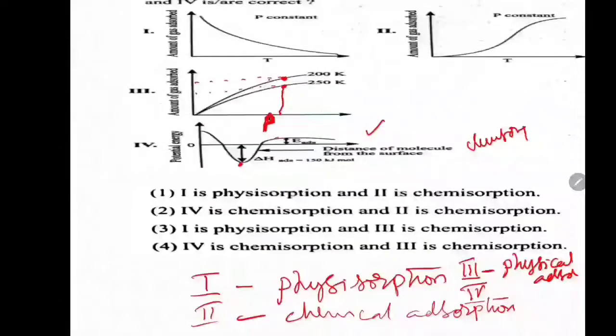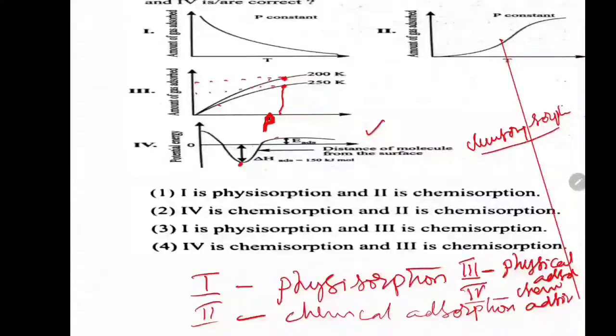See, without reading the problem, we have seen the graphs. 1 is the physical adsorption, 2 is the chemical adsorption, 3 is physical adsorption again, and 4 is the chemical adsorption. 1 and 3 are physisorption, physical adsorption, and 2 and 4 are chemisorption. Is it clear? Now read the statements and pick the correct statements.